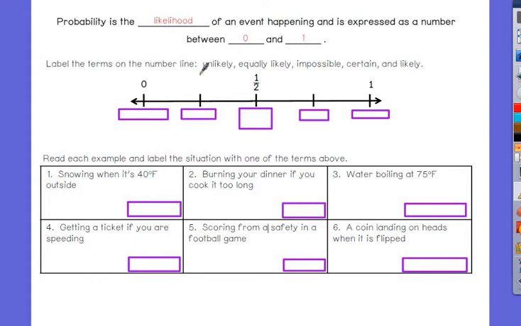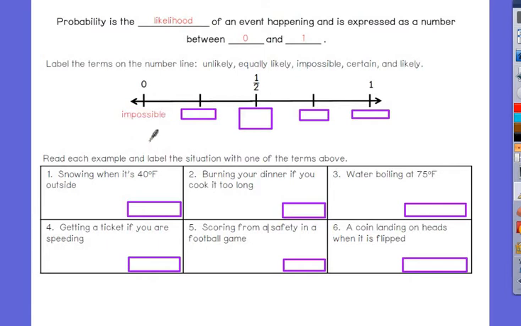It says label the terms on the number line: unlikely, equally likely, impossible, certain, and likely. I have a number line here from 0 to 1. Well, if it's 0, it's like a 0% chance of something happening. What word would describe that?